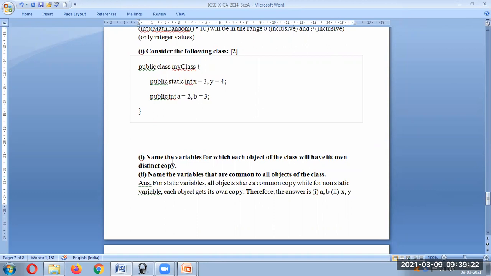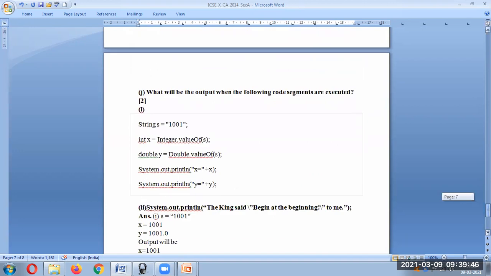Own distinct copy means it is going to be A, because for a static variable, objects share a common copy. So the answer is A and B, because they will not share the copy. Whereas if it is common, using the static keyword, then you will have X and Y, because a static keyword is shared by the common class.